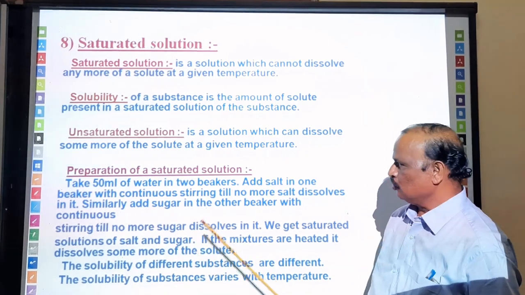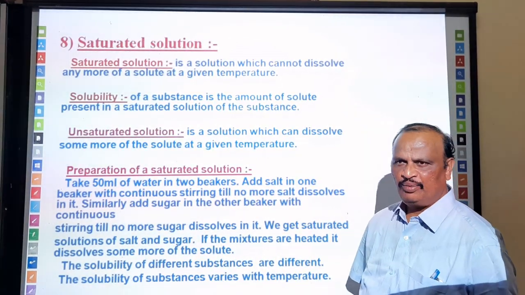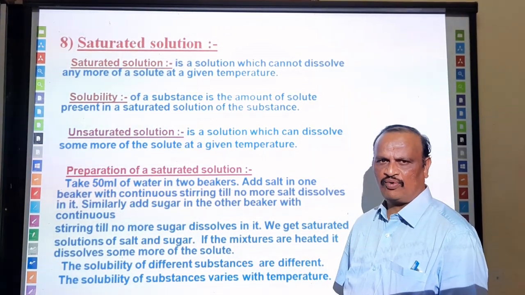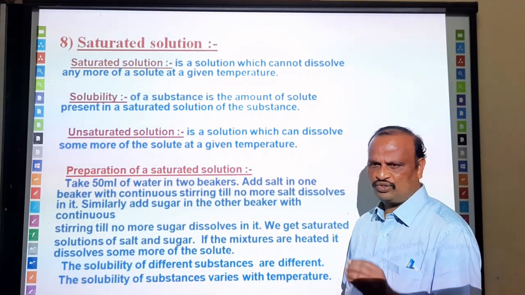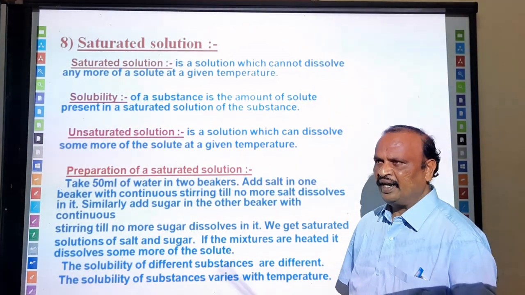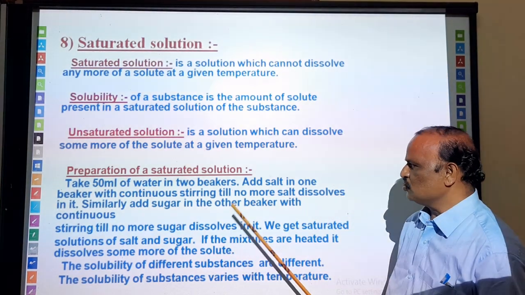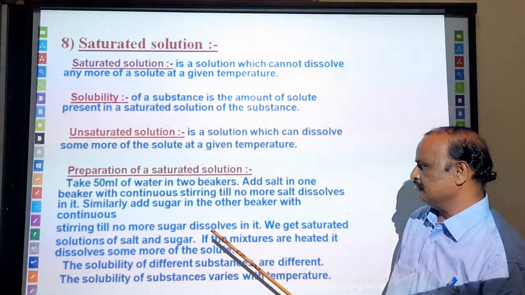Okay, right. So preparation of a saturated solution can be done like this. Take a beaker, take about 50 ml or 100 ml of water in it, and try to dissolve the maximum amount of salt or sugar in it, so that at a given temperature the maximum amount of solute is dissolved. Then that is going to be a saturated solution.